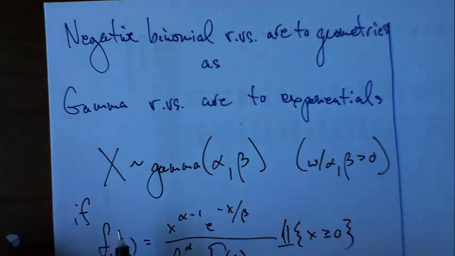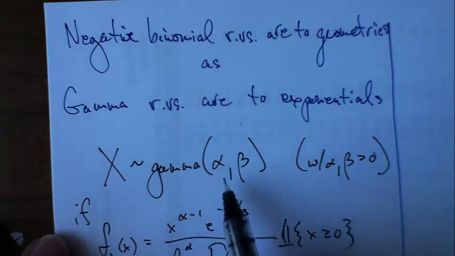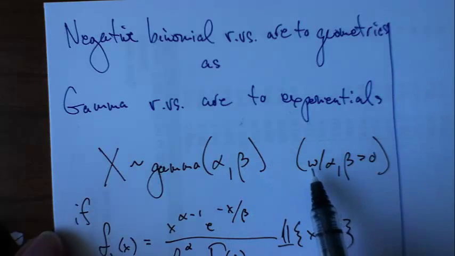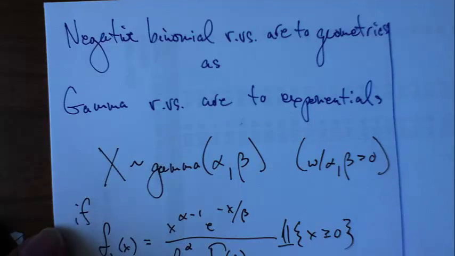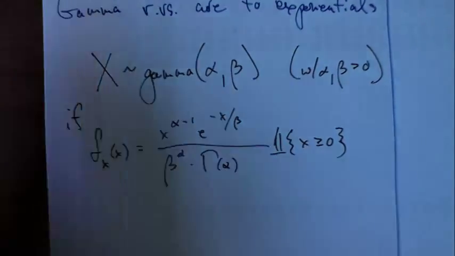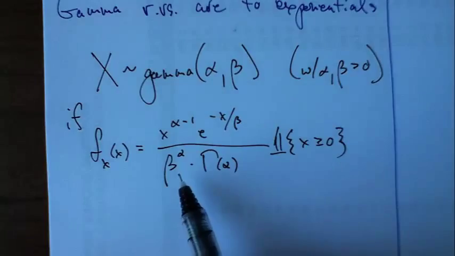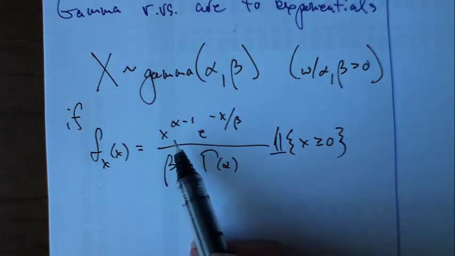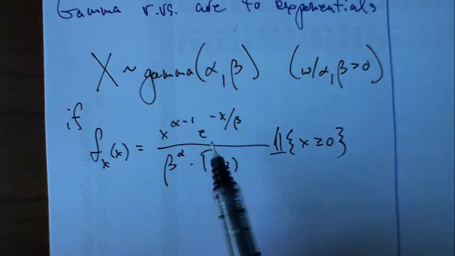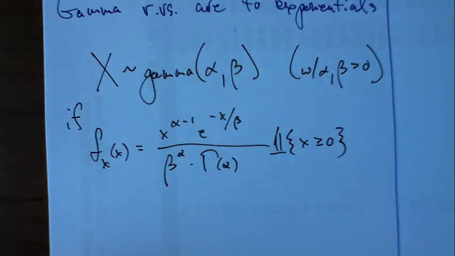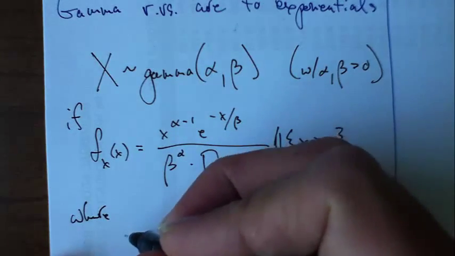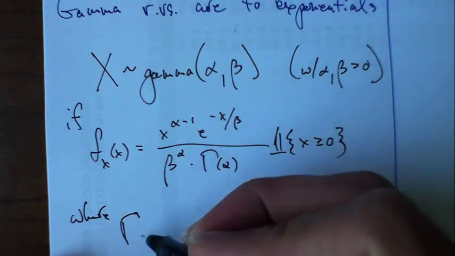So X, we'll say, is a gamma random variable with parameters alpha and beta, with alpha and beta greater than 0. We need that those parameters are greater than 0. Its density function looks like this mess: x to the alpha minus 1 times e to the negative x over beta, all over beta to the alpha times gamma of alpha, where this gamma thing is the famous gamma function.